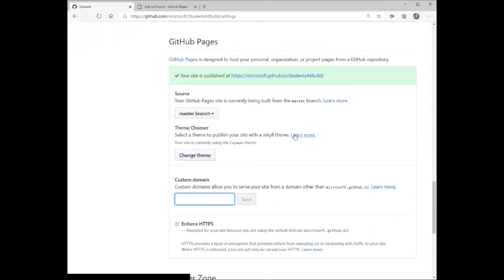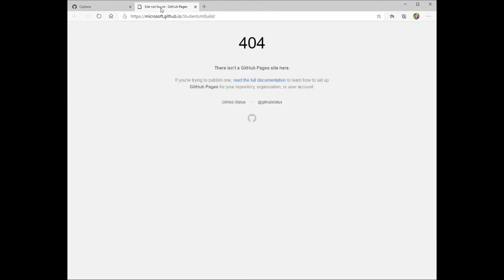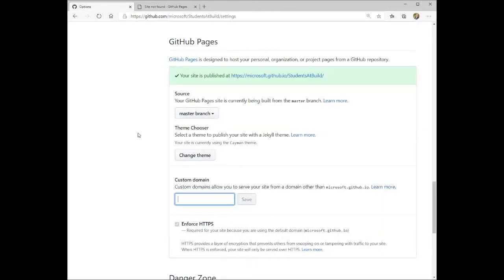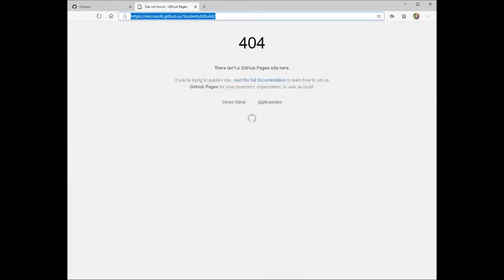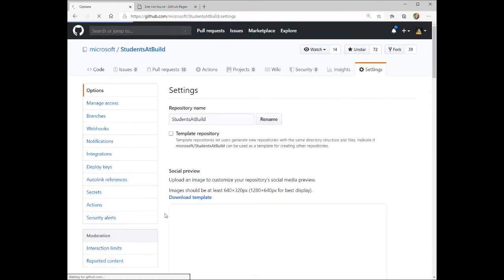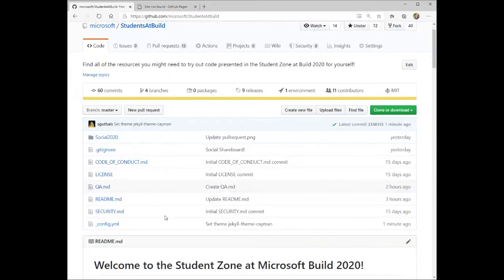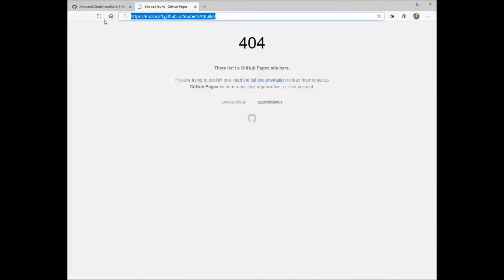And there's a lot more resources on this Learn More if you want to customize your theme a little bit more. I usually just stick with the basics, and it's going to take a couple minutes, but soon this will be live and you can check it out. So GitHub Pages is really as simple as that. It's just a README file with simple Markdown, and then there are ways that you can go even better than that.